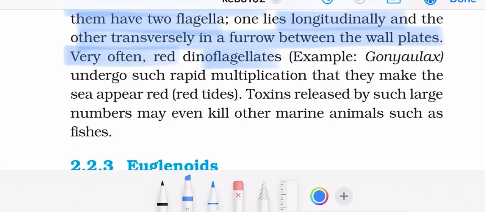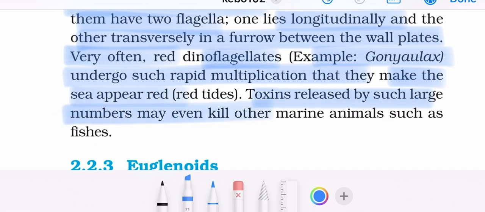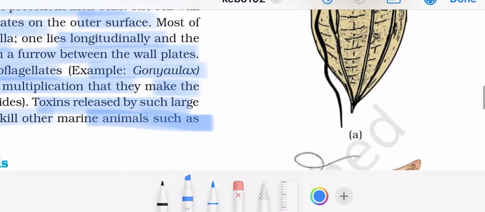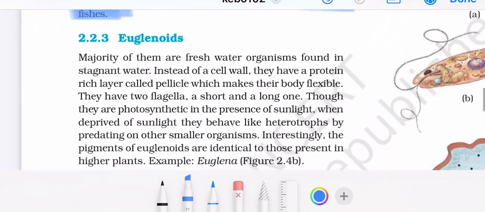Very often, red dinoflagellates, for example Gonyaulax, undergo such rapid multiplication that they make the sea appear red. A toxin is released by such large numbers, and they may even kill other marine animals such as fishes. This is the diagram of dinoflagellates.